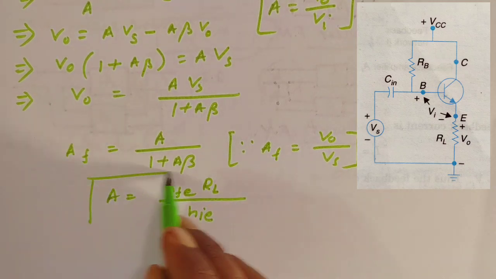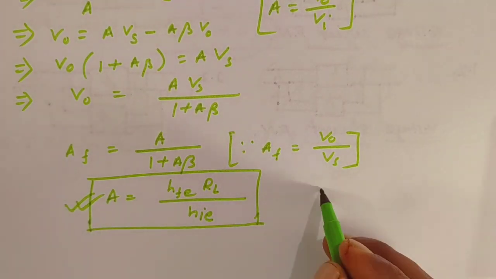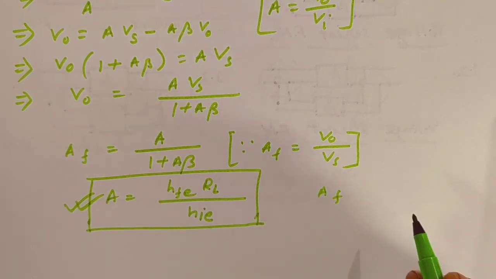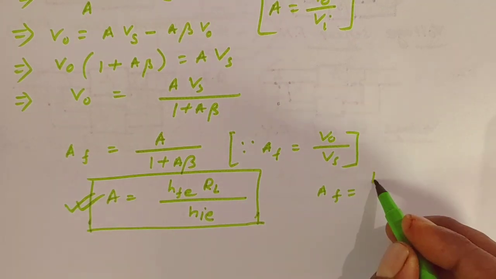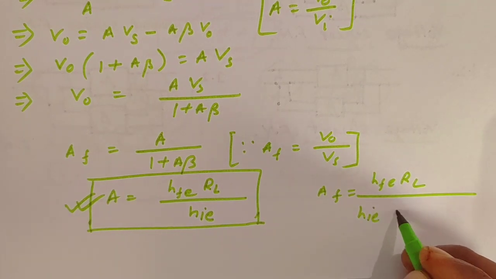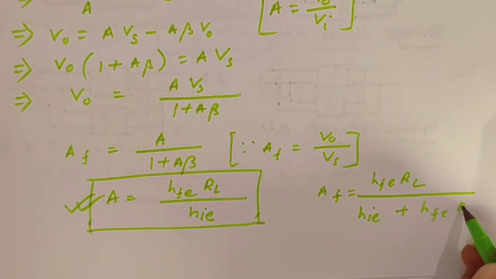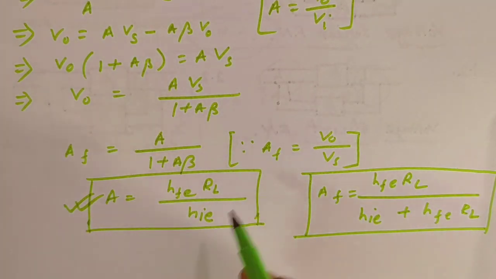You can learn that in the transistor hybrid model in CE configuration. Now if you put this value of A in AF, you will get AF equals HFE RL divided by HIE plus HFE RL. You have to calculate that by putting the value of A in the equation.